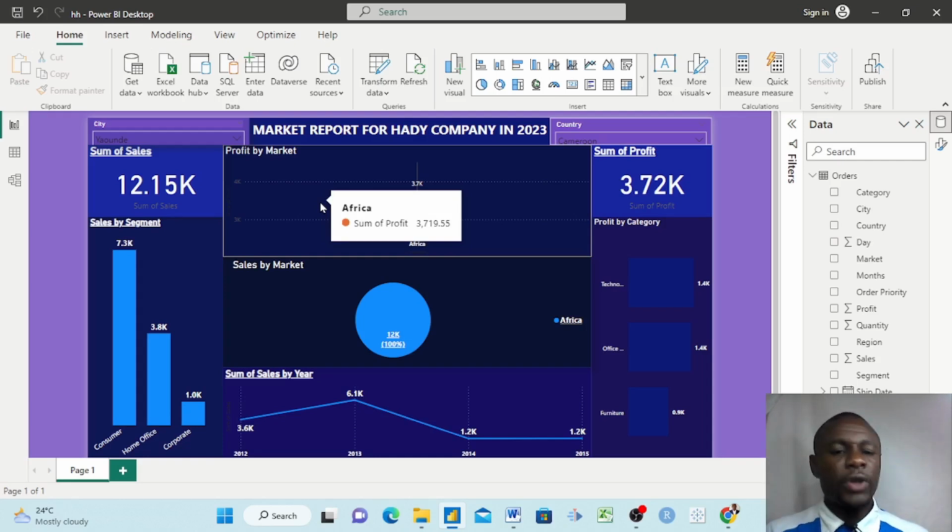Those of you who are interested in data science and data analysis, this is a good opportunity for you to begin to learn tools like this. So I still want to thank Microsoft for their amazing work. These are magical tools, amazing tools that we use to analyze data and bring out insights that help to make decisions that are profitable and also sustainable for organizations and companies.